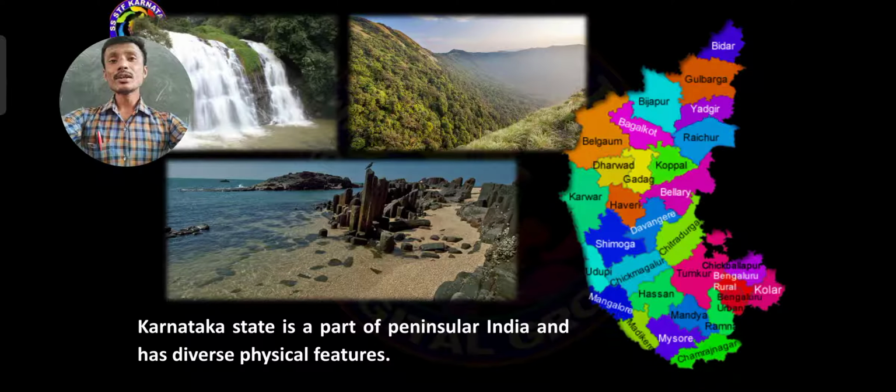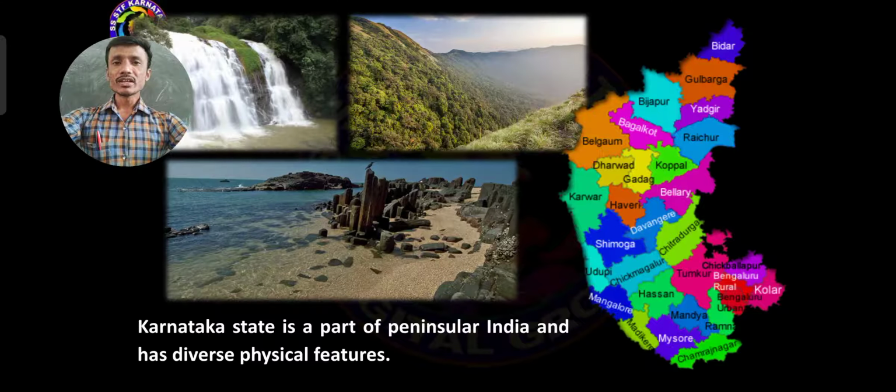But Karnataka is peninsular, surrounded by land on three sides and water on one side. For example, in the northern part of our Karnataka state, states like Maharashtra and Madhya Pradesh are located. That is the land. In the eastern part come Telangana, Andhra Pradesh and Tamil Nadu. In the southern part, a little of Tamil Nadu, and Goa and other important states. But the western part is the Arabian Sea. So here it is three sides land, one side water. That is why this is peninsular.